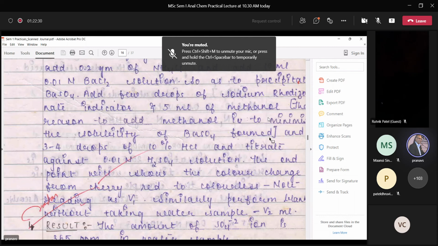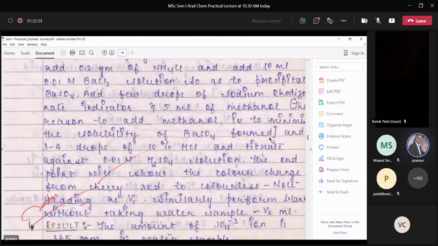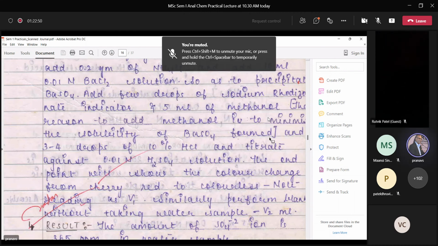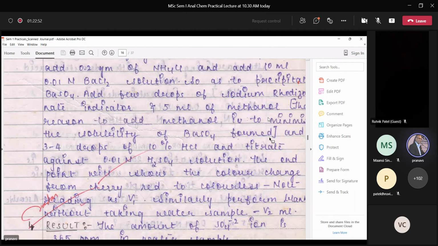So you keep a solution which is slightly acidic and then titrate with 0.01 normal sulfuric acid solution. The color change at the end point would be from cherry red, which is that of sodium rhodizonate, and then it will become colorless in presence of excess sulfuric acid.